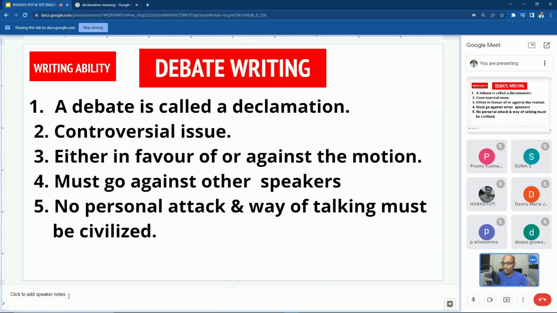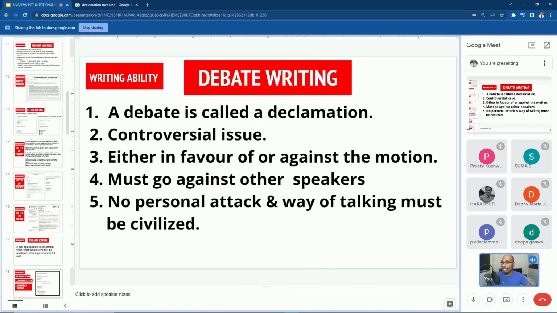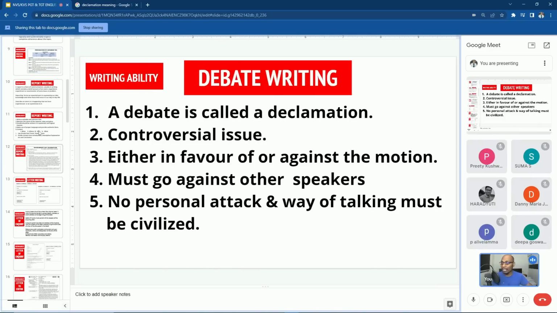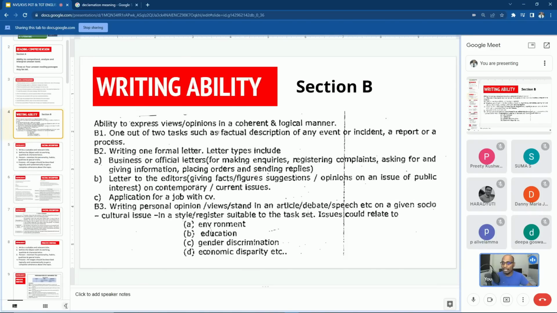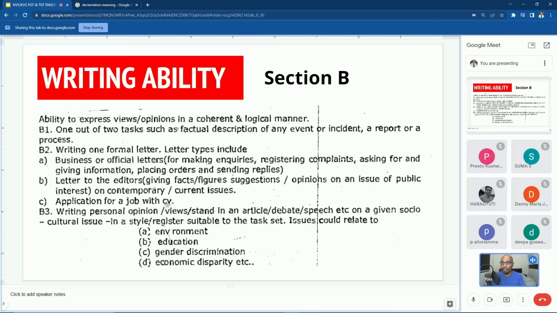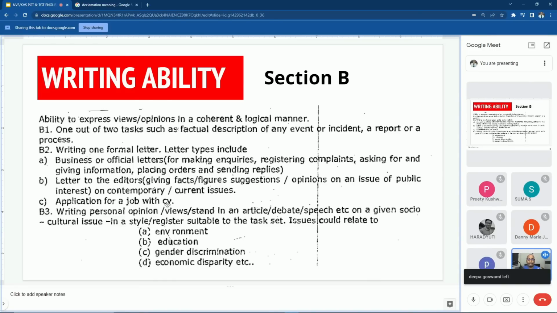Yes, sir. Right. Now, what we have covered so far in theory is we completed the explanation part only. We completed the writing abilities in your KVS and NVS exam, and we have to cover 3 different topics under 3 different headings for writing ability. First one is factual description of an event or incident, then a report writing or a process writing. All this comes under B1.